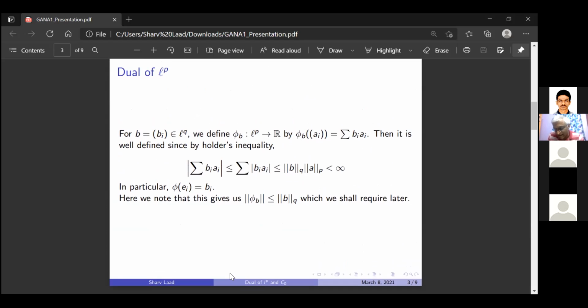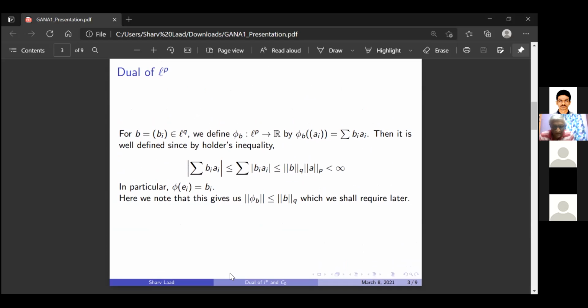The reason is that L infinity is not separable, while L1 is separable. If the dual is separable, then the original space is separable: if X star is separable, then X should be separable. That is a theorem.